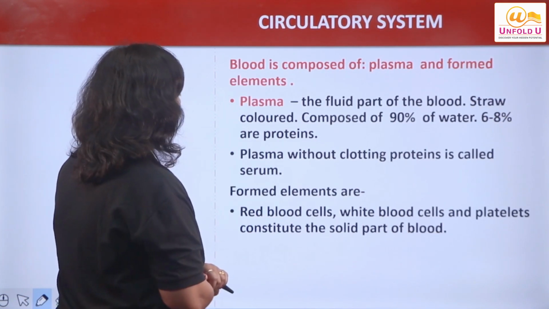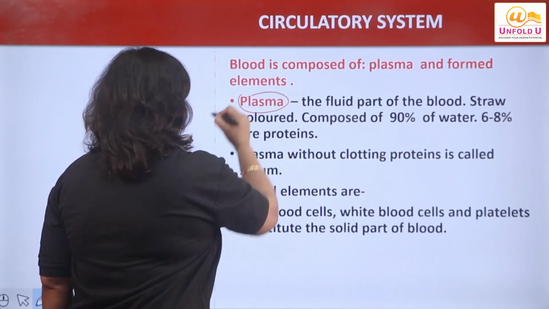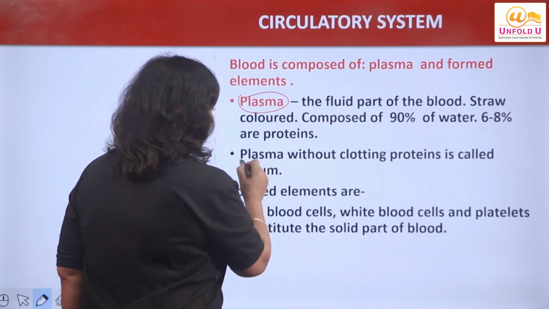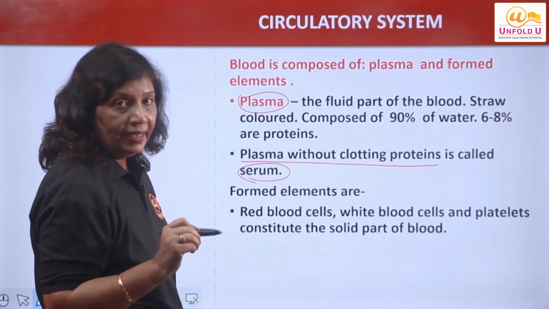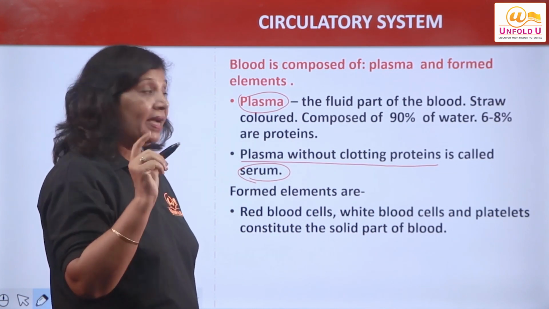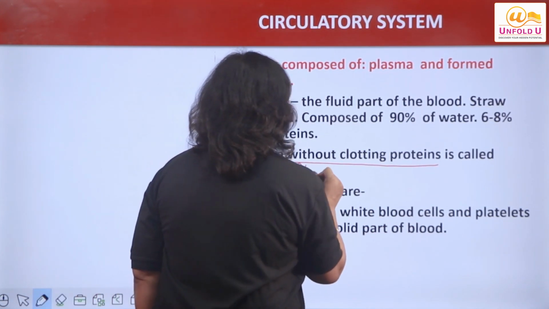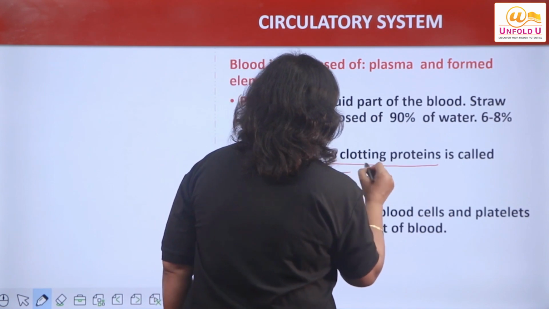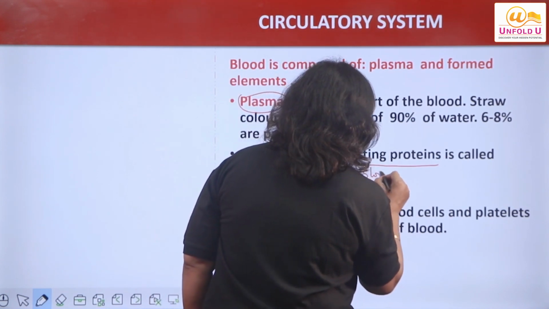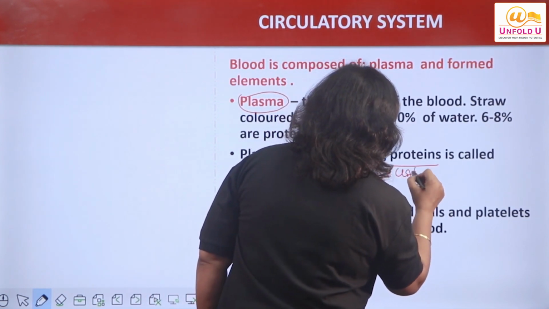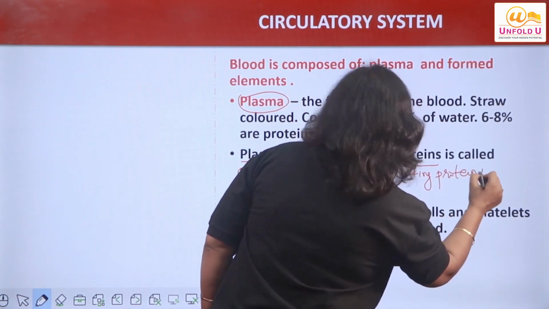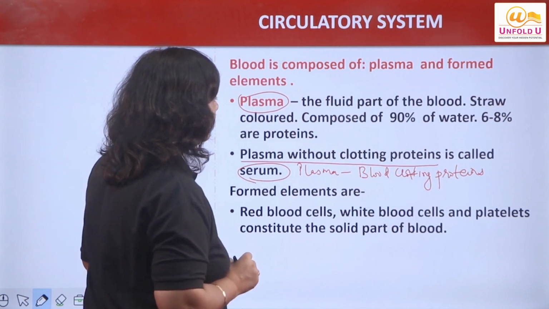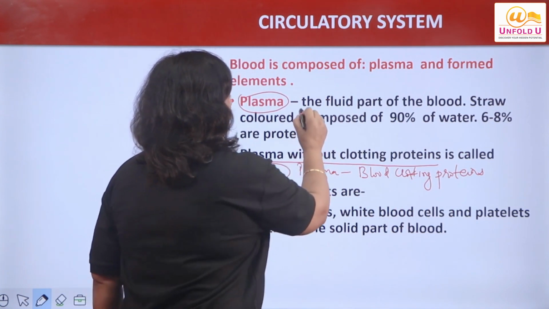Now, blood is composed of what? Plasma, right? And plasma without the proteins is called serum. Very important line. What is serum? Plasma minus blood clotting proteins. Or you can simply write, plasma minus blood clotting proteins is called serum. Is that clear? What is plasma? It is the fluid of the blood.